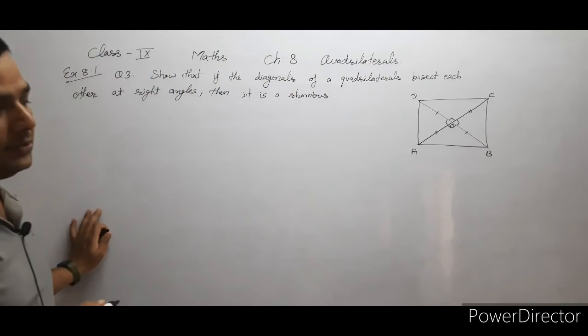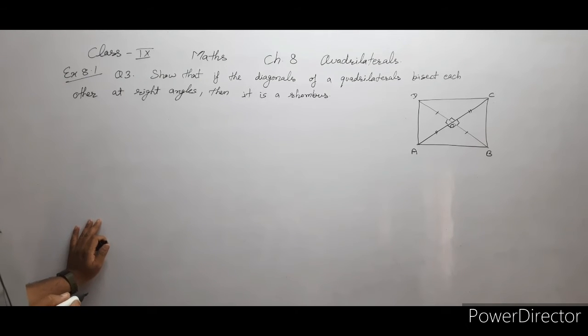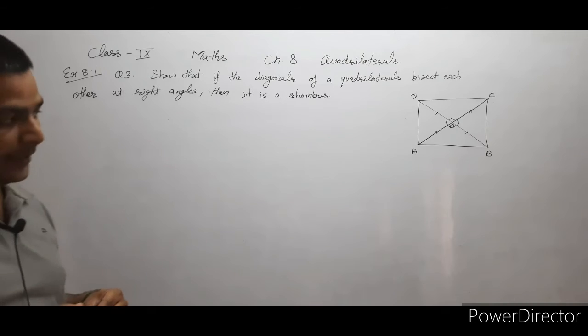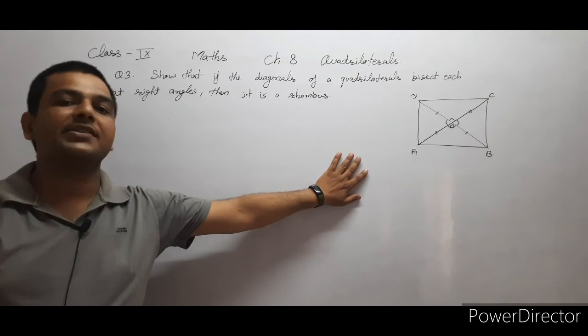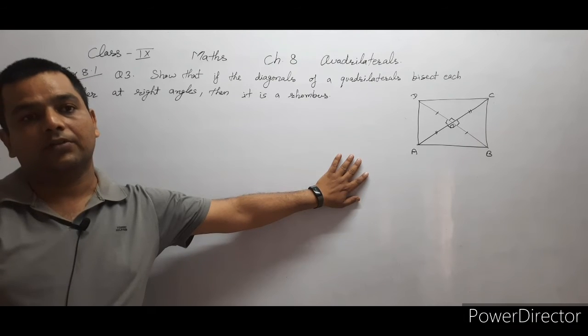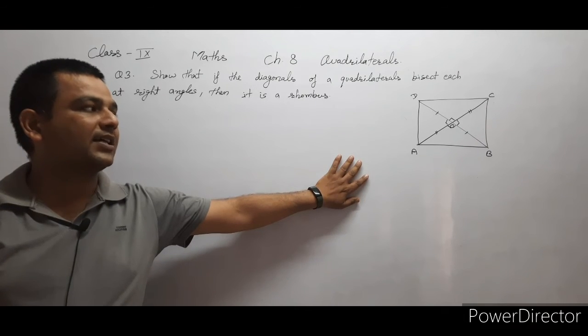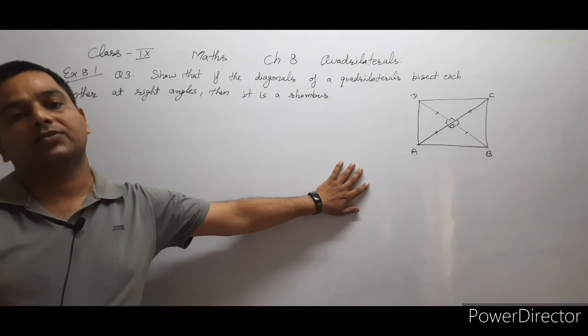Then we have to prove that this quadrilateral is a rhombus. Rhombus means if all the sides are equal in any quadrilateral, then it is a rhombus. We have to prove that all the sides of this quadrilateral are equal.